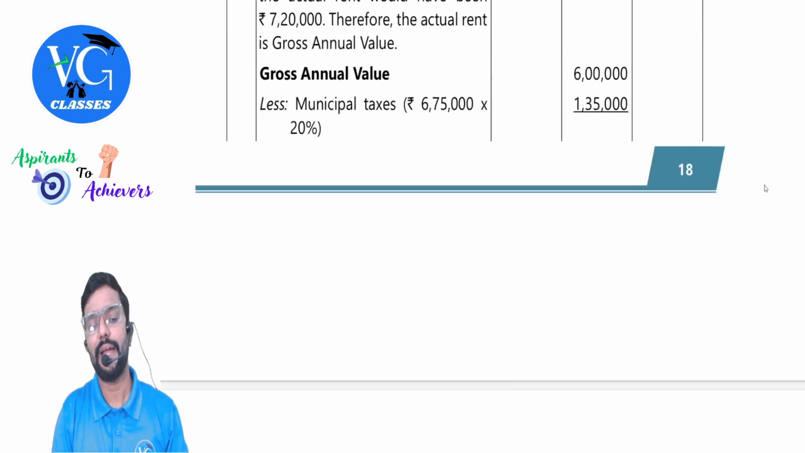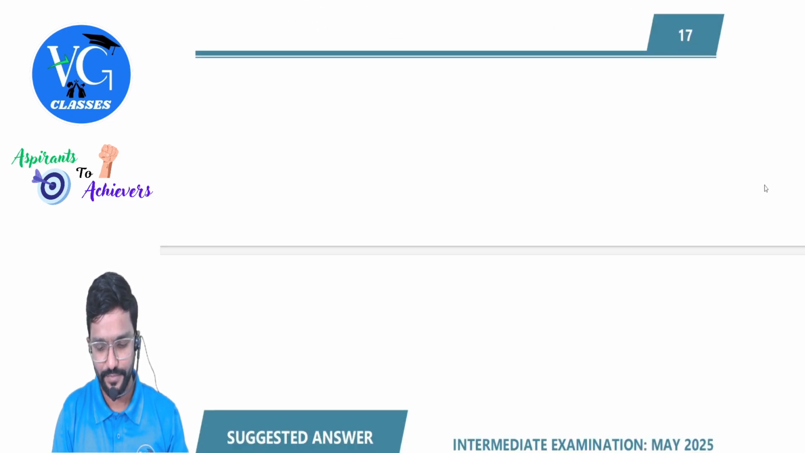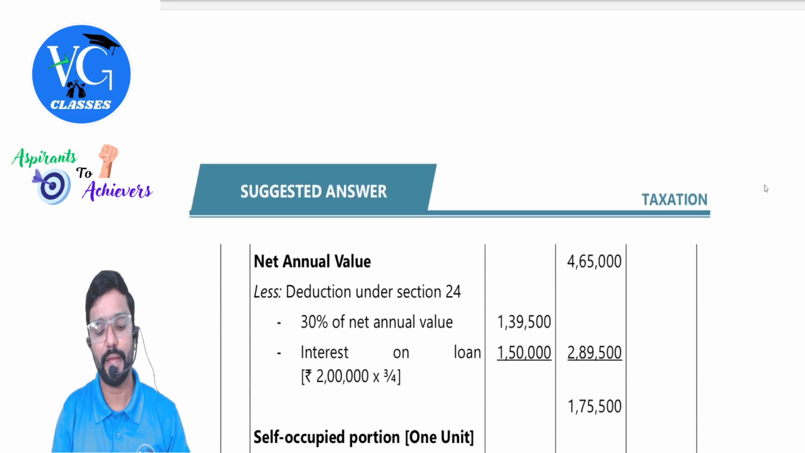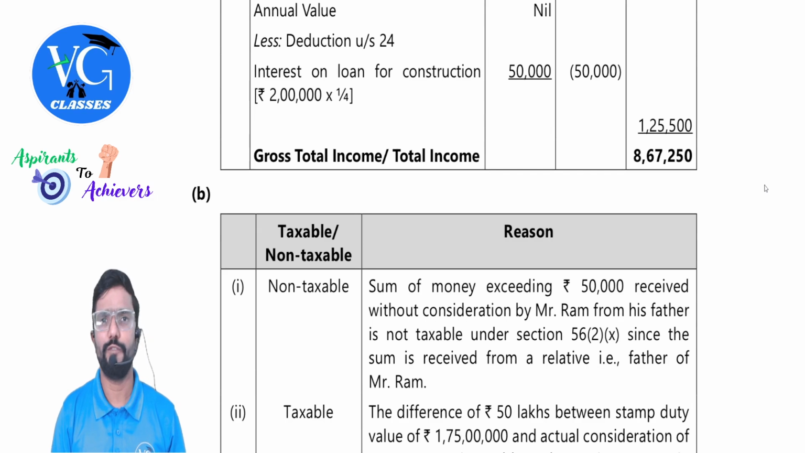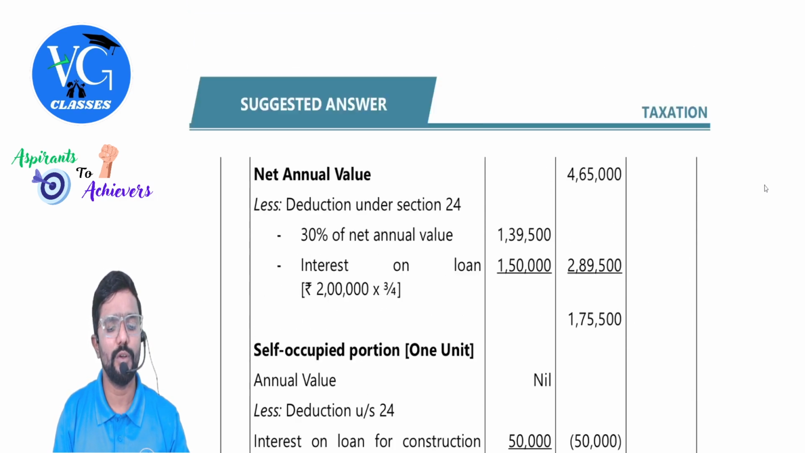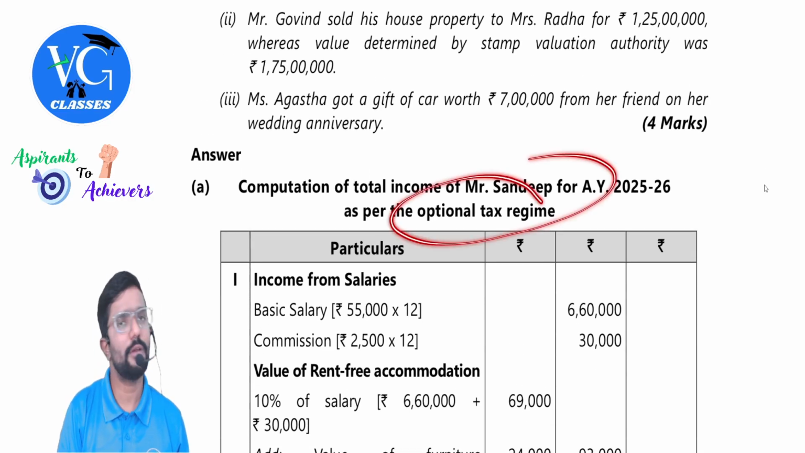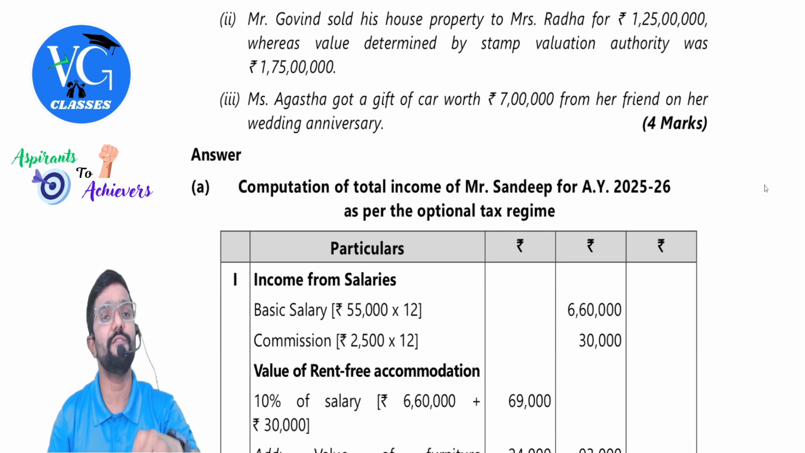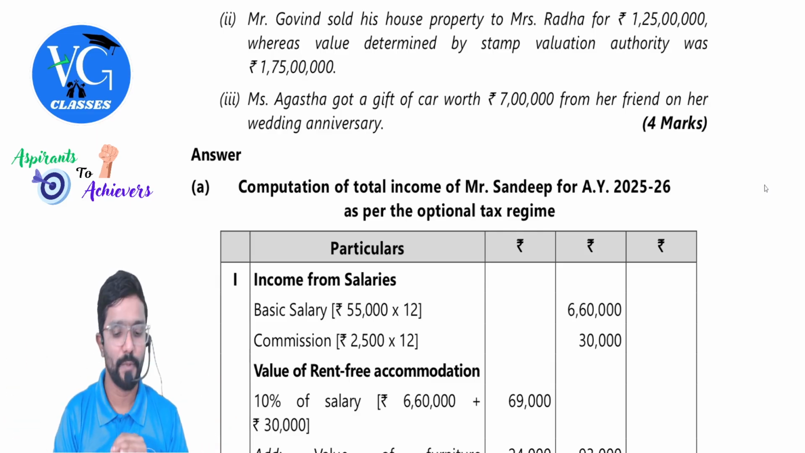So what is the net income after adjusting the loss? 1,25,500. So if I add it to salary income, where is our salary income here? Yes, 7,41,750. You will get a gross total income or total income of 8,67,250. Question is silent about deductions and all, and moreover, which scheme the assessee is following? Optional tax regime. Under optional tax regime, he will be eligible for deductions under Chapter VI-A, but question didn't give any information about deductions. So we will assume deduction to be 0. So gross total income is equal to total income.